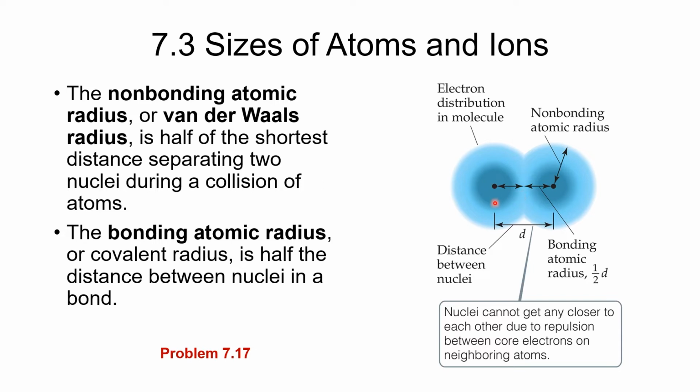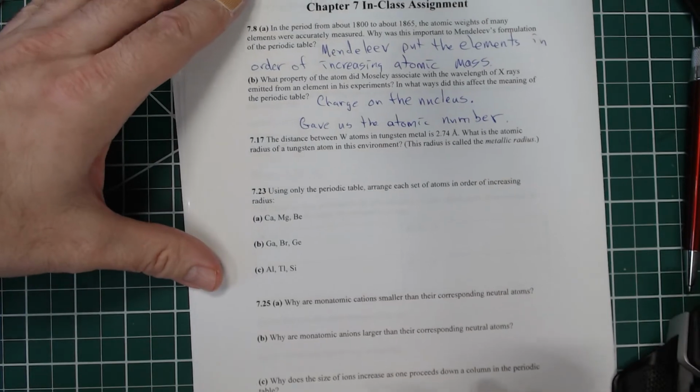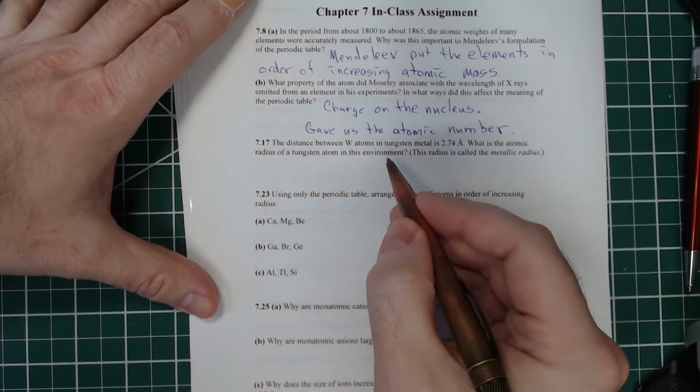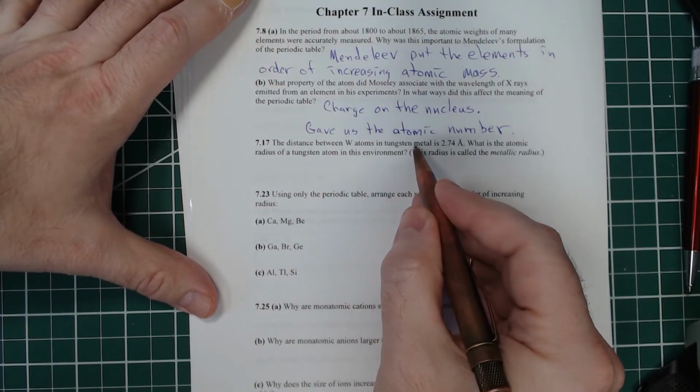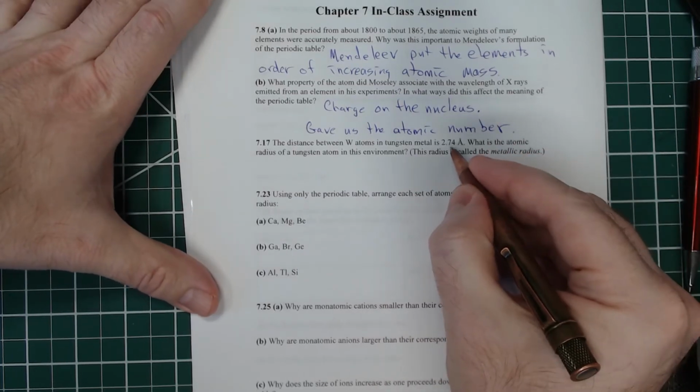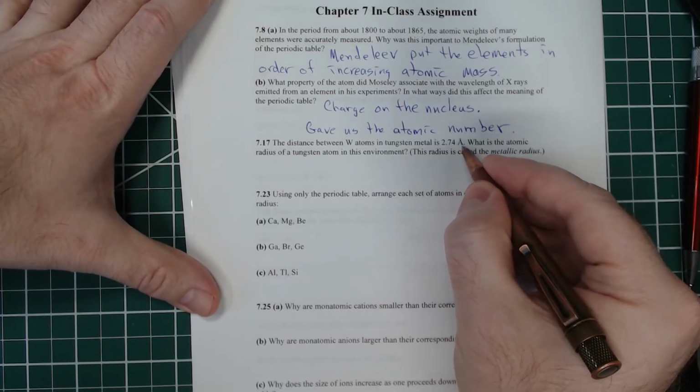And the metallic radius, when you have metals in a crystal, if you take the distance between the nuclei and divide by 2, you'll get the metallic radius. So there's more than one way to measure these radii, and that means that you have to be careful when you're comparing these numbers. So we're going to look at number 17. This is a very easy problem and a very easy calculation. So number 17, the distance between tungsten atoms in tungsten metal, so this is a metal, is 2.74 angstroms.